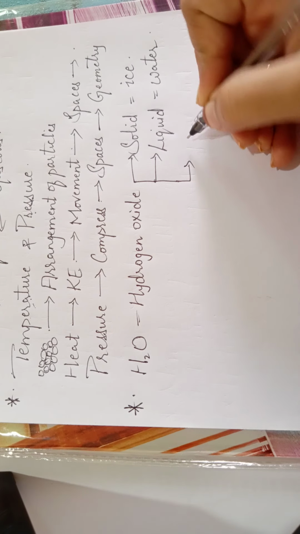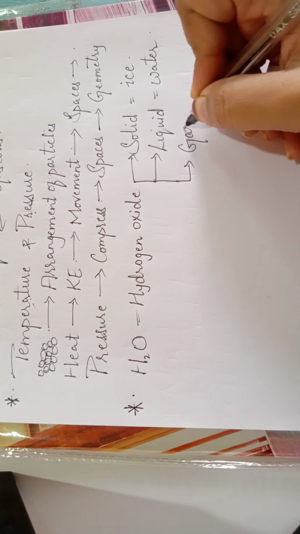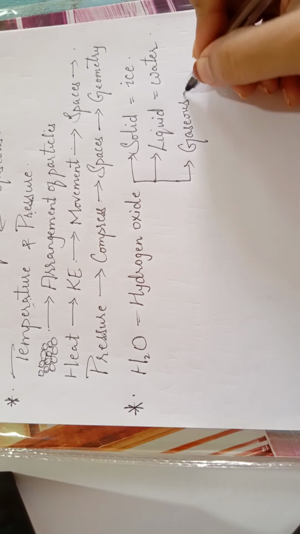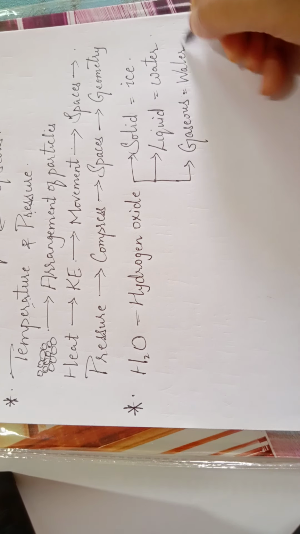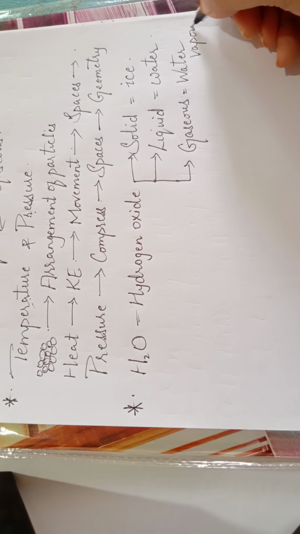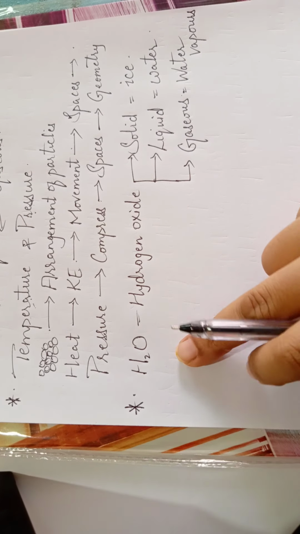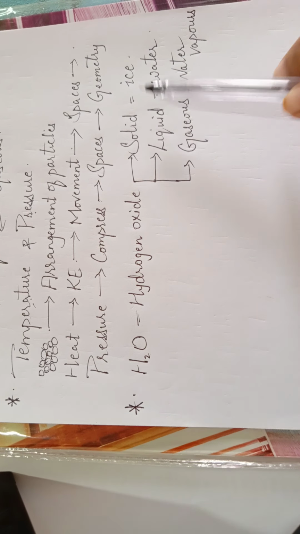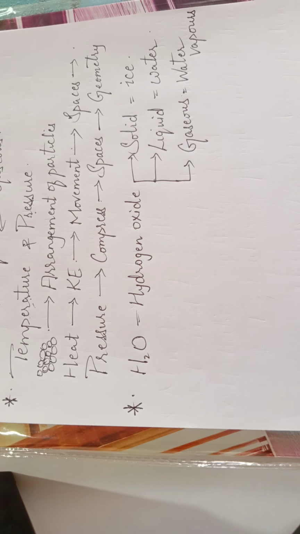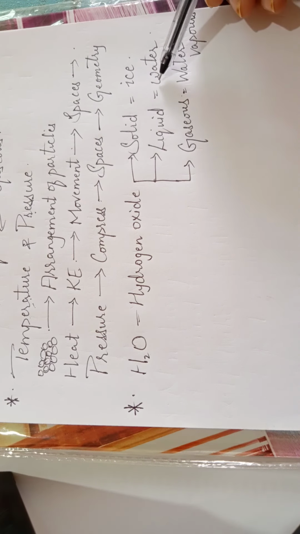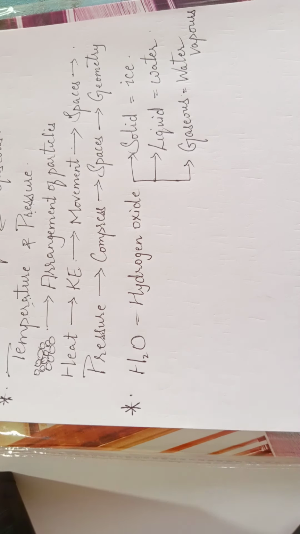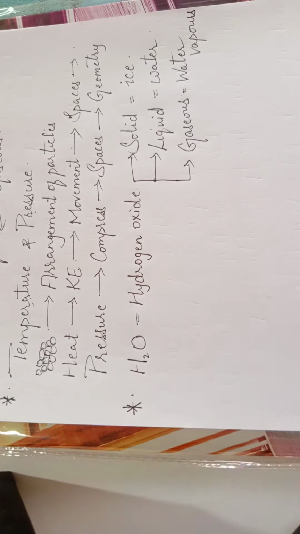And the last one, if it is in the gaseous state, then we call it water vapors. So we are going to use this one. We are using H2O in different states so that we can convert its state from one form to another. So let's perform our activity. I'll show you what we have to do here.